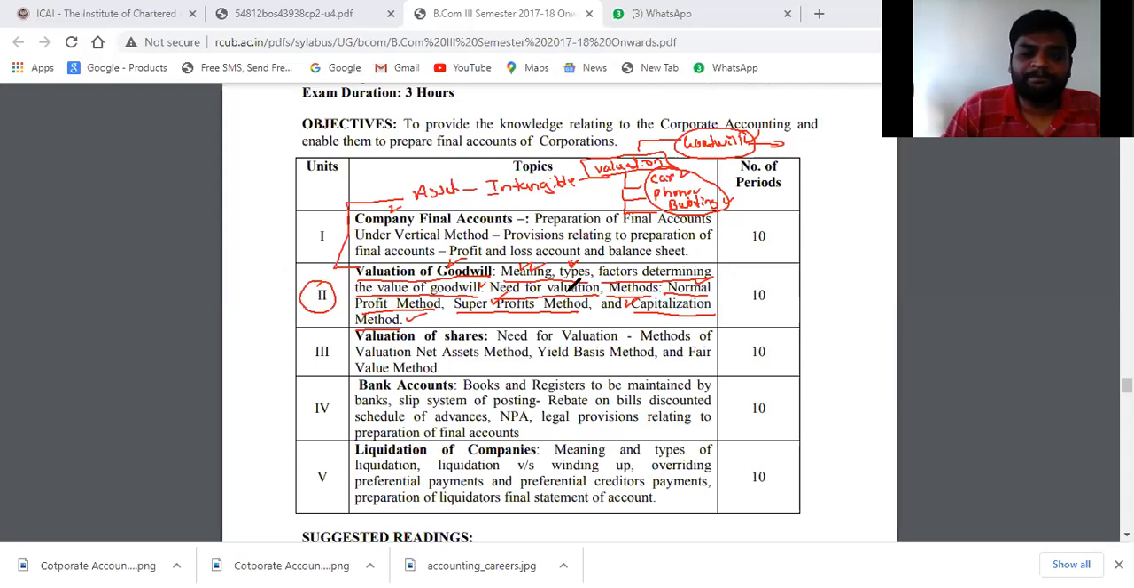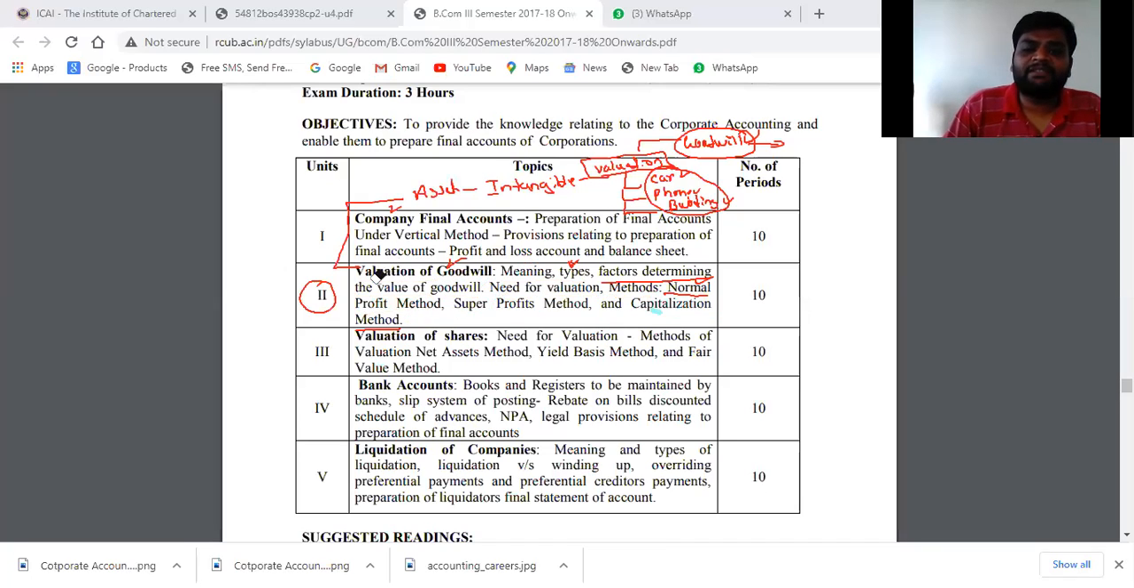Any confusion? Raise your hand if you understood what exactly the goodwill chapter is. Good. Next, what about the third chapter? What exactly do we have in the third chapter?